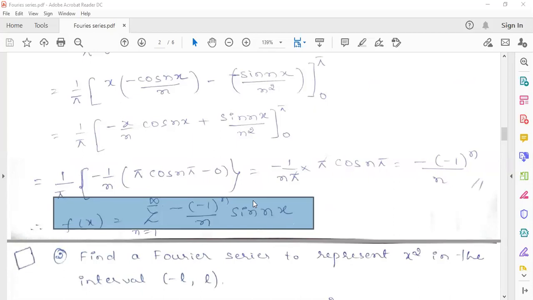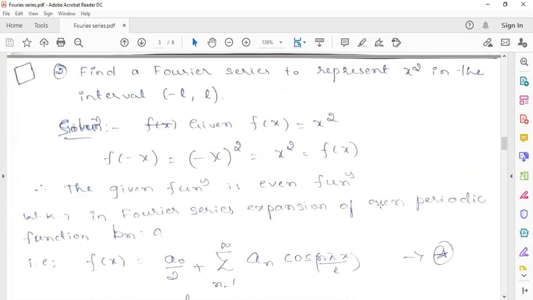Sir, yes. a0 value is 2L square by 3. a0 value, how much? 2L square by 3, sir. Yeah, exactly.